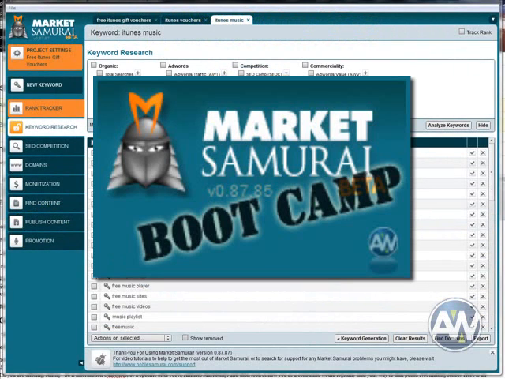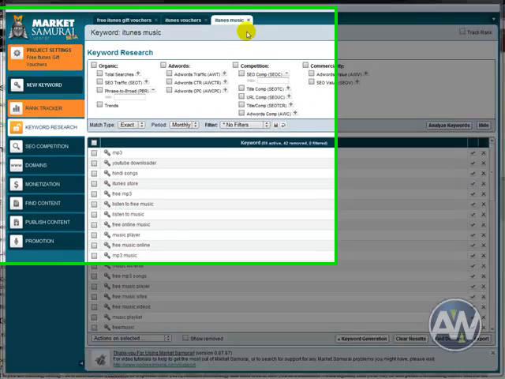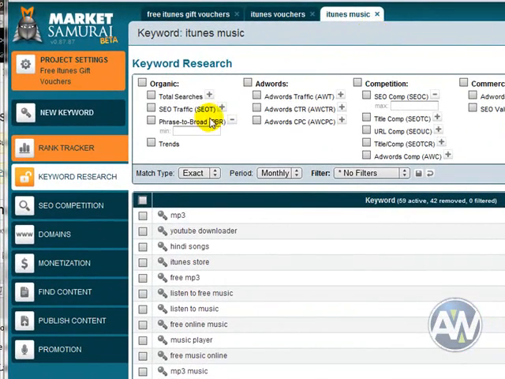More specifically, we're looking at the filters and how we can analyze these keywords to make sure that we're targeting the right ones and to get some really good long tail traffic. We started in the first video looking at the initial seed keyword of iTunes Music, and we've now generated those keywords and we're now looking to analyze them.